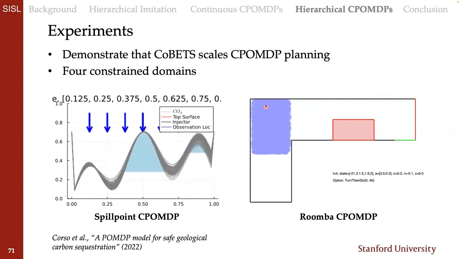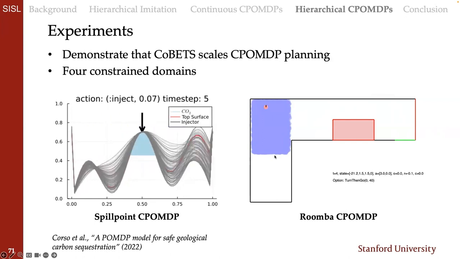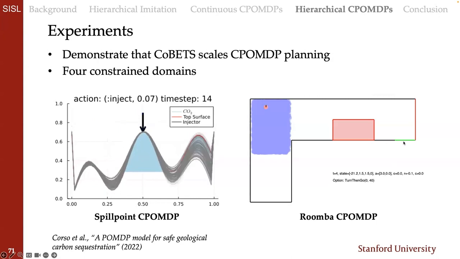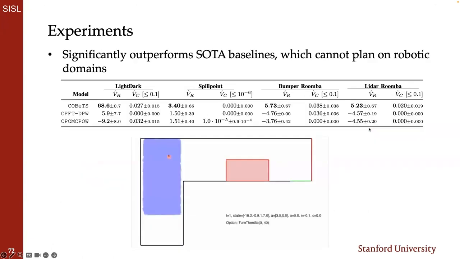In our robotic domains, similar to the robotic localization example I showed, we're trying to localize ourselves to now go to this small goal region, but we also want to do this while avoiding this hard constraint in the middle here, so avoiding a collision with this box. We see that COBET significantly outperforms the non-hierarchical baselines, which can't plan at all in the robotic domain.